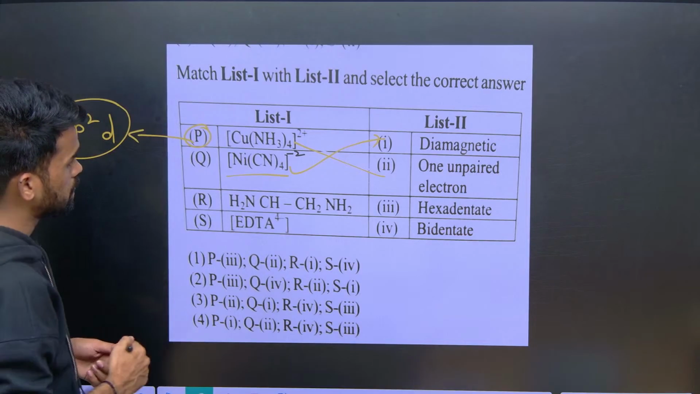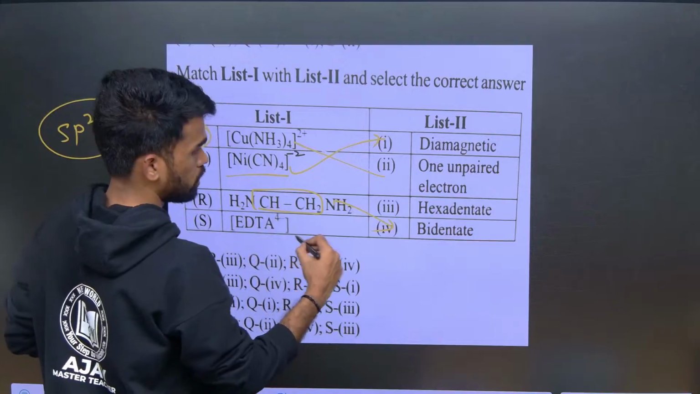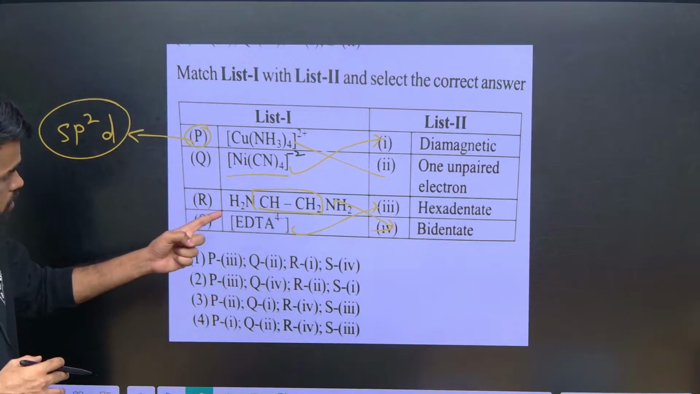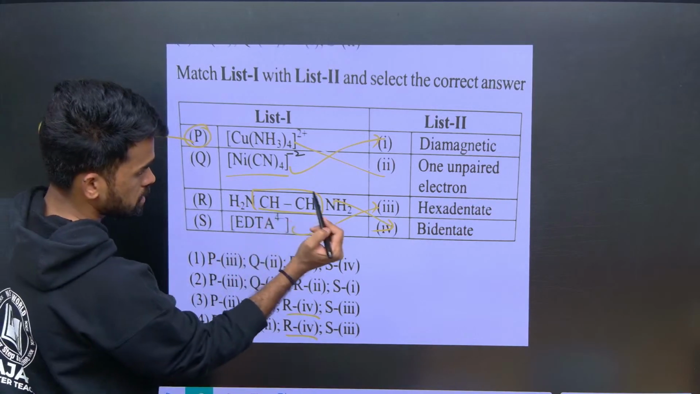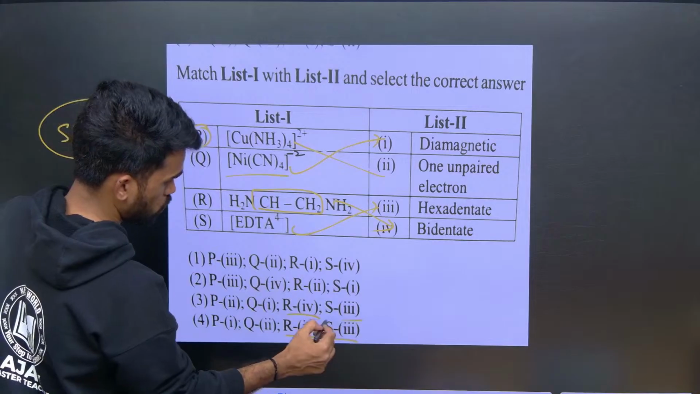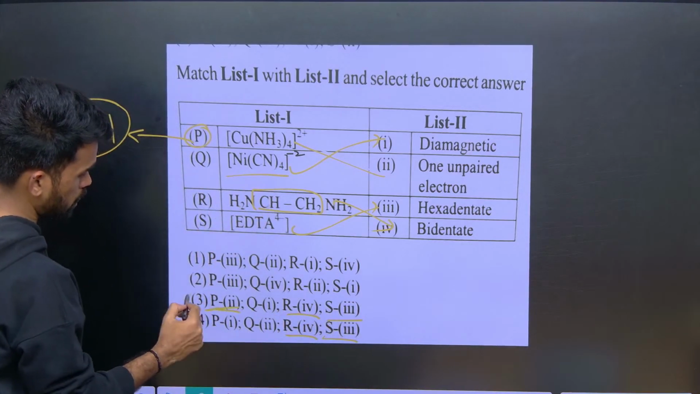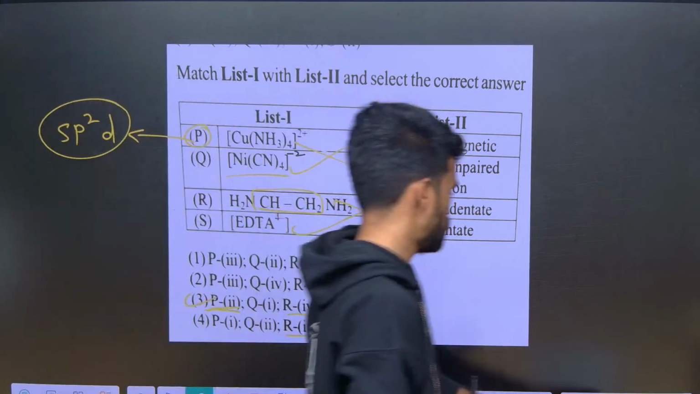And then ethylenediamine is a bidentate ligand, and EDTA is a hexadentate ligand, that's it. So choose the option R4, only these two options. S3, both options. Next P2, only the third option is there, so you can choose the third option. I hope it is clear how we are doing.